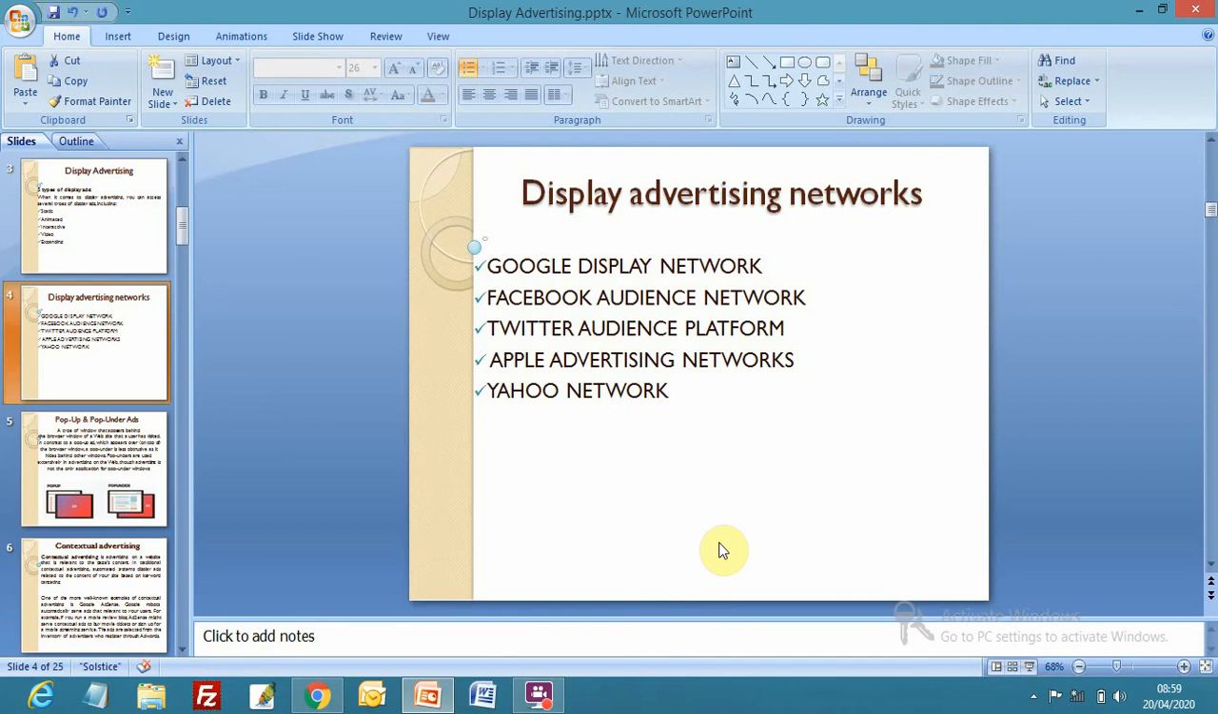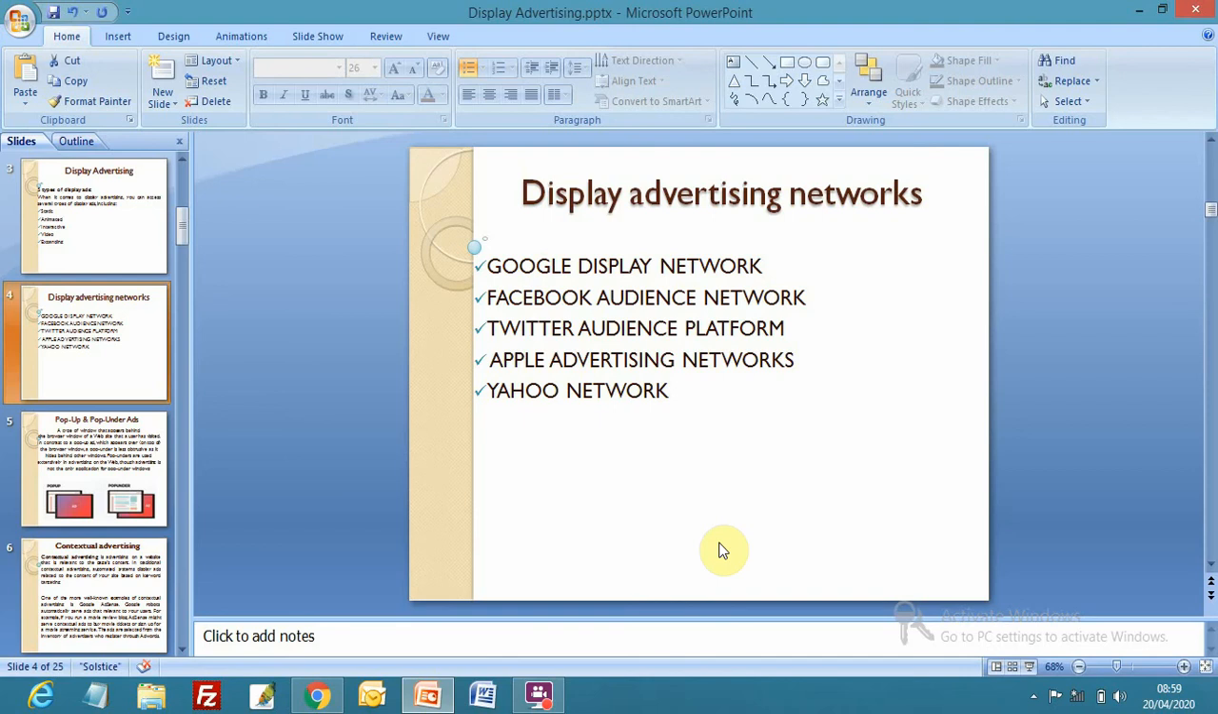If you are launching a campaign using Google AdWords for Google Display Network, these advertisements are not going to appear on Facebook Audience Network. Google Display Network and Facebook Audience Network are competitors to each other, competing in display networks. So we need to employ a separate advertisement campaign on Facebook and on Google Display Network.